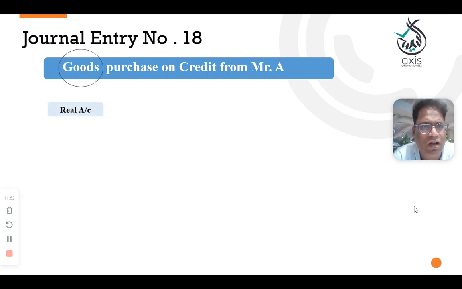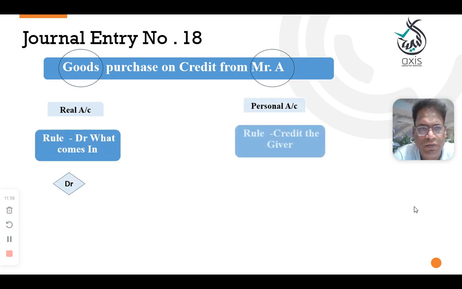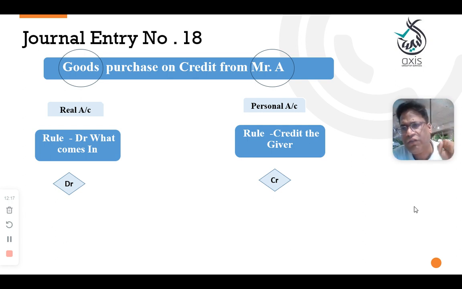So goods is a real account. Mr. A is a personal account. Here goods are coming in, so debited, and Mr. A is the giver, because we purchased from Mr. A. Credit him. Very simple. Apply the rules, you will get the answer. No worries, whatever the transaction or scenario, try to stick with your four steps.